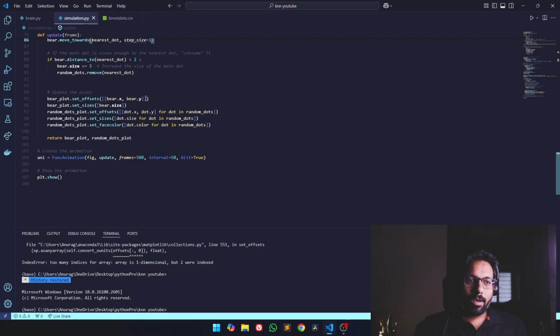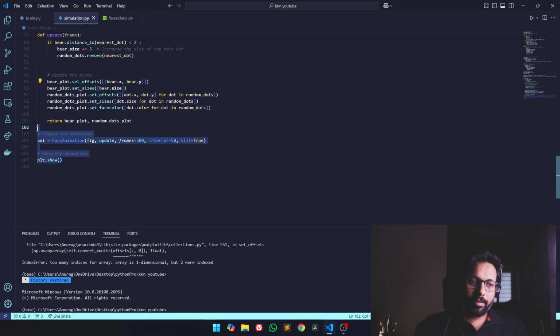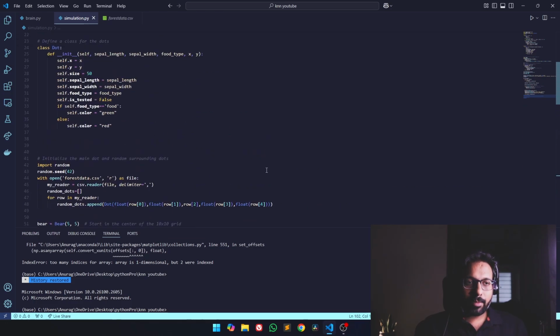Okay, so once the bear reaches the threshold, which is 2 units, when the bear reaches a berry that is very close, we increase the size of the bear and remove the berry from our original data set. So in the next frame of the Seaborn chart, that berry disappears. We can say that the bear consumes it, the bear eats it, and the berry disappears from our plot. These 4-5 lines are for the animation, and these 5 lines are for plotting the chart and animation. So I think I have explained quite a bit of the code.